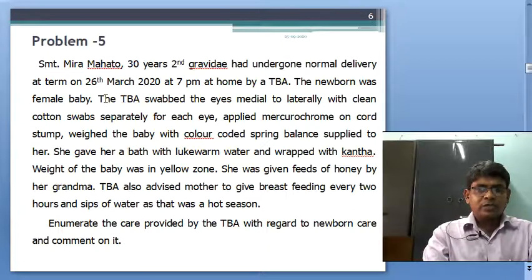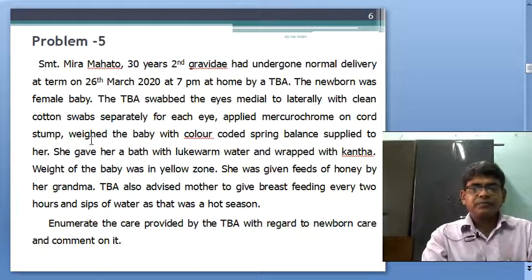The newborn was a female baby. The TBA swabbed the eyes medial to lateral with a clean cotton swab, separately for each eye. Okay. Applied mercurochrome on the cord stump.